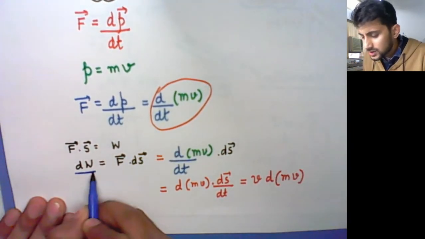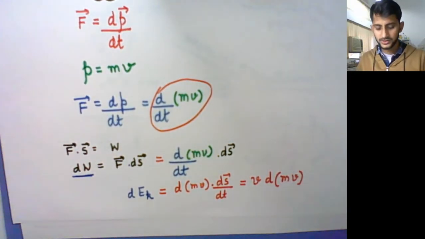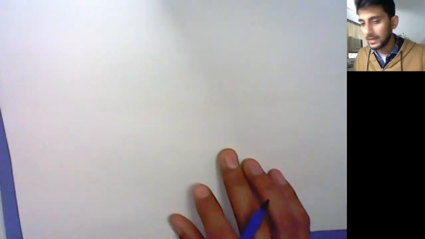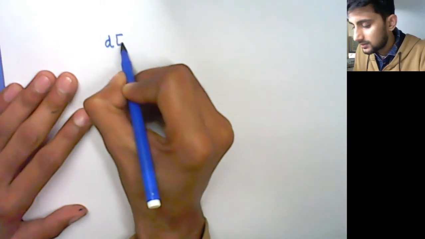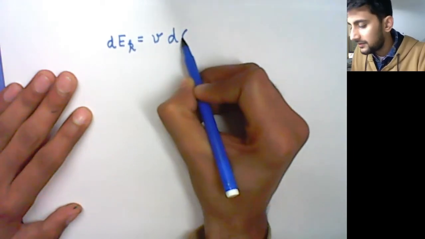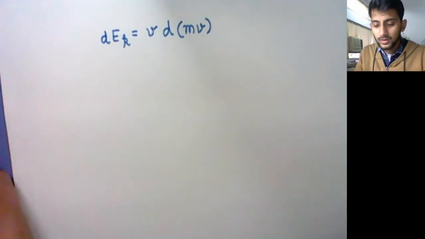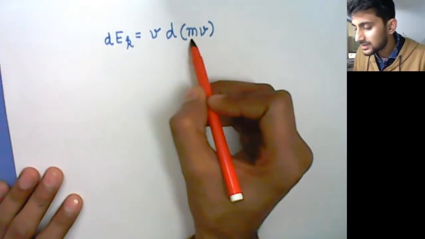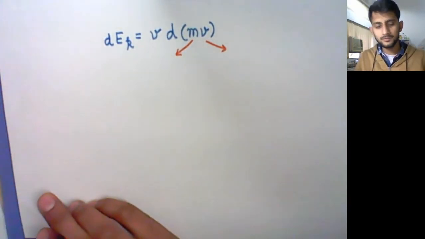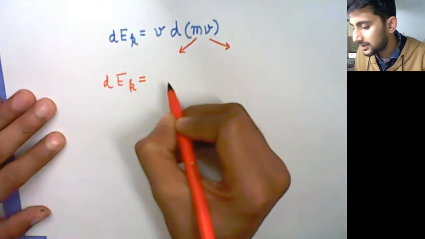And because this was small work, I can also relate it to a small kinetic energy, a small energy. Fine. So we got an equation: you can write small kinetic energy as equal to v times the derivative d(mv). Okay. But now, as we have seen, mass is also not constant, velocity is also not constant. Both can vary. So in that way, what we can write is that dEk can be written as v.